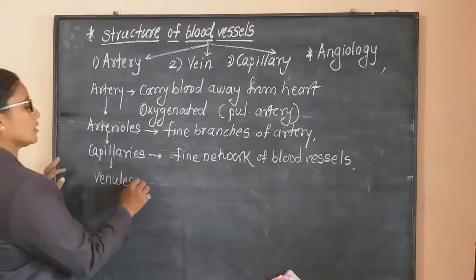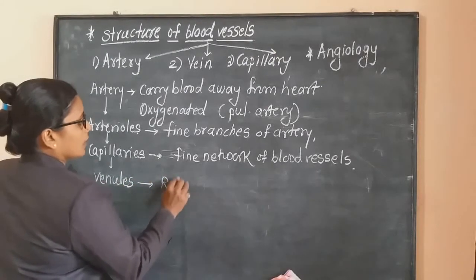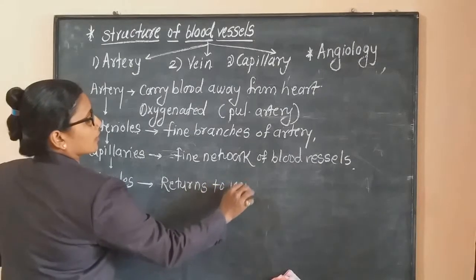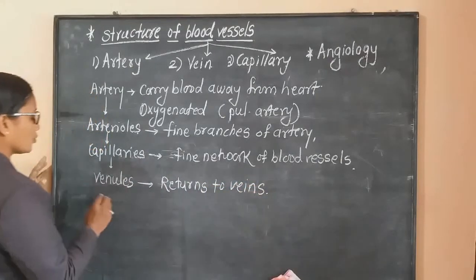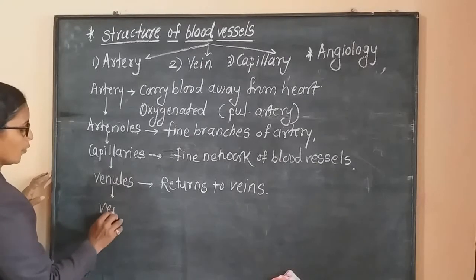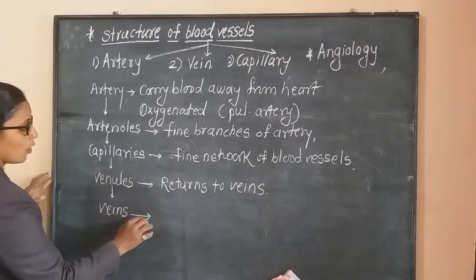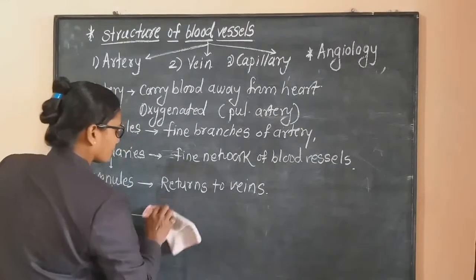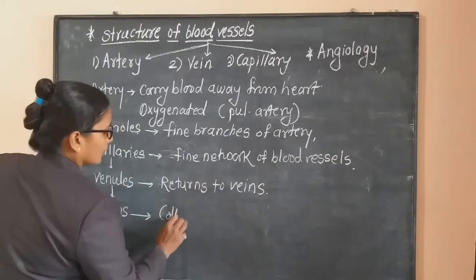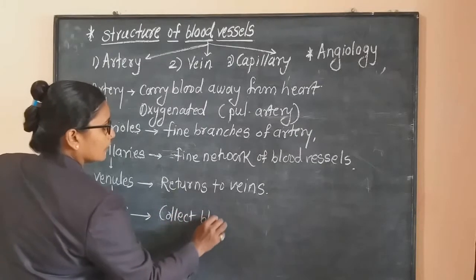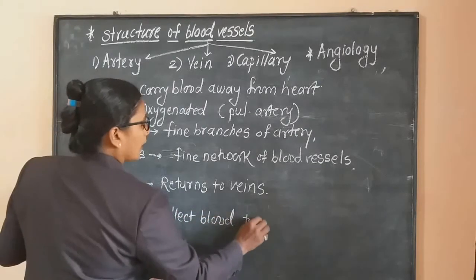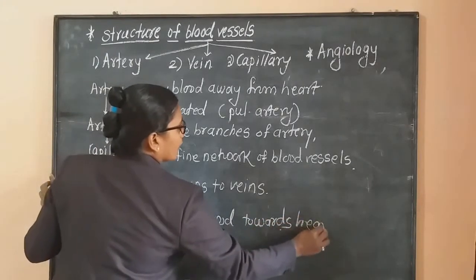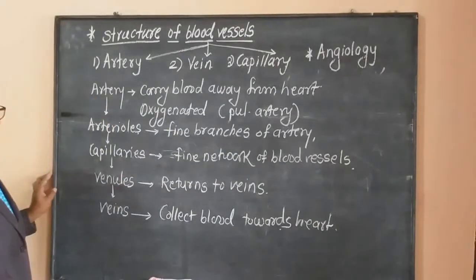Now venules are also blood vessels. They return to veins, and these venules form the larger veins. All these veins collect blood towards the heart. From the different body parts, blood is collected and carried towards the heart.